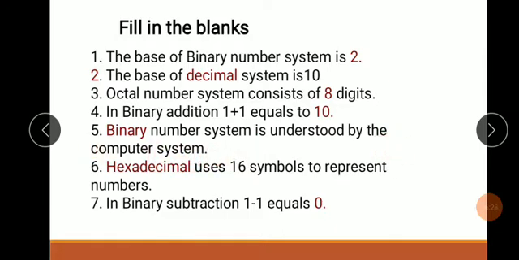Question number 6: dash uses 16 symbols to represent numbers. You fill hexadecimal. Hexadecimal uses 16 digits to represent numbers. Question number 7: in binary subtraction, 1 minus 1 equals, you fill 0. Binary subtraction 1 minus 1 equals 0.